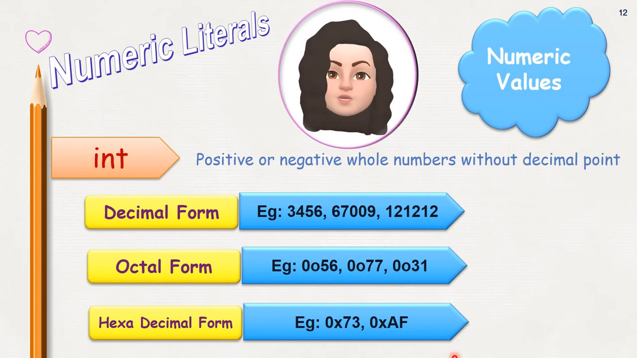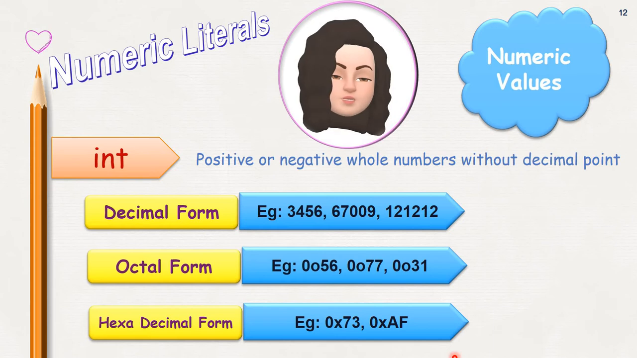Numeric literals are numeric values, and these numeric literals can be int, float or complex. First let's see about int. Int is also called integers or ints. These are positive or negative whole numbers without any decimal point. That is int. The integer literals can be written in three forms: decimal form, octal form and hexadecimal form.